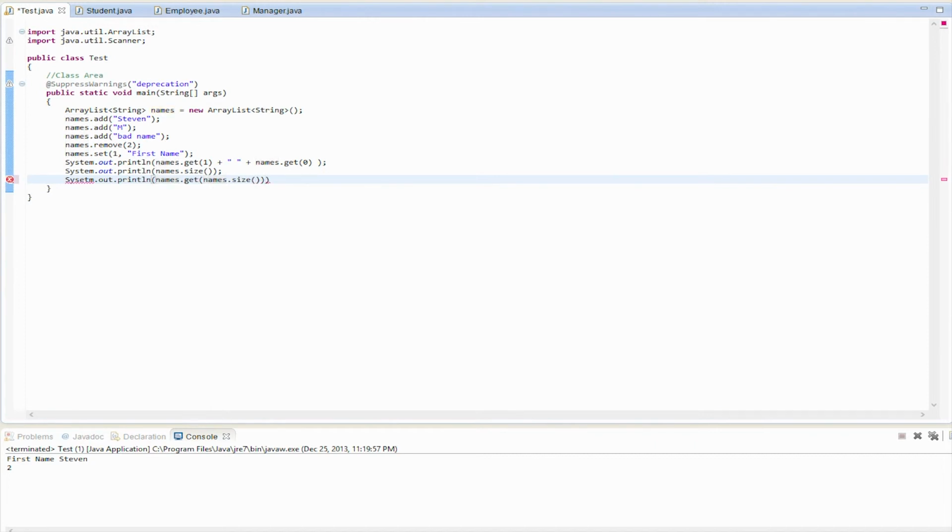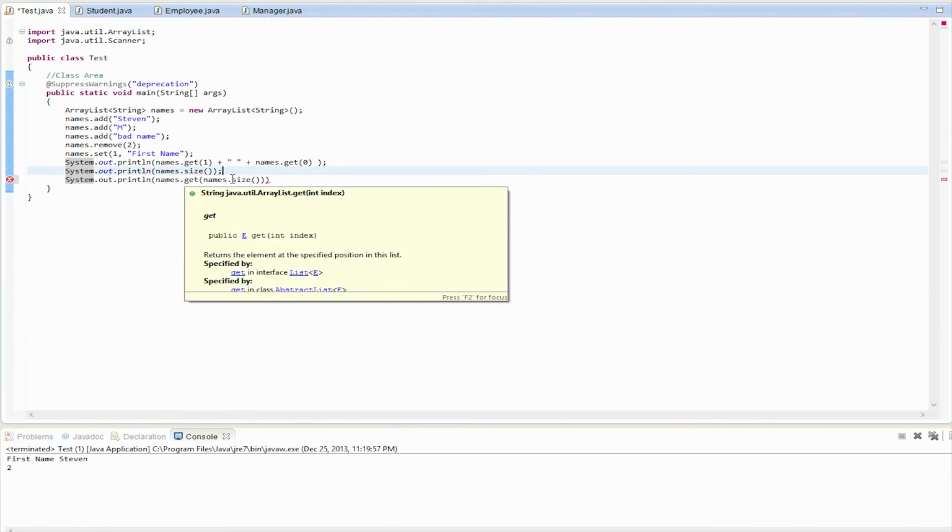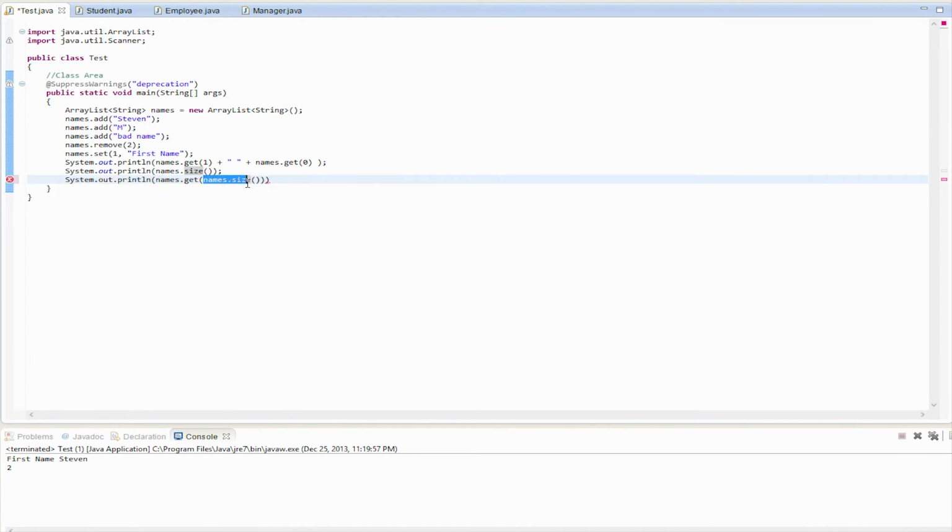This is basically inputting something inside something else. I misspelled this. So basically you do names.get, and it gets the index, and I'm looking for the end index here, and this returns an int, so the int gets passed into this one and it does something.